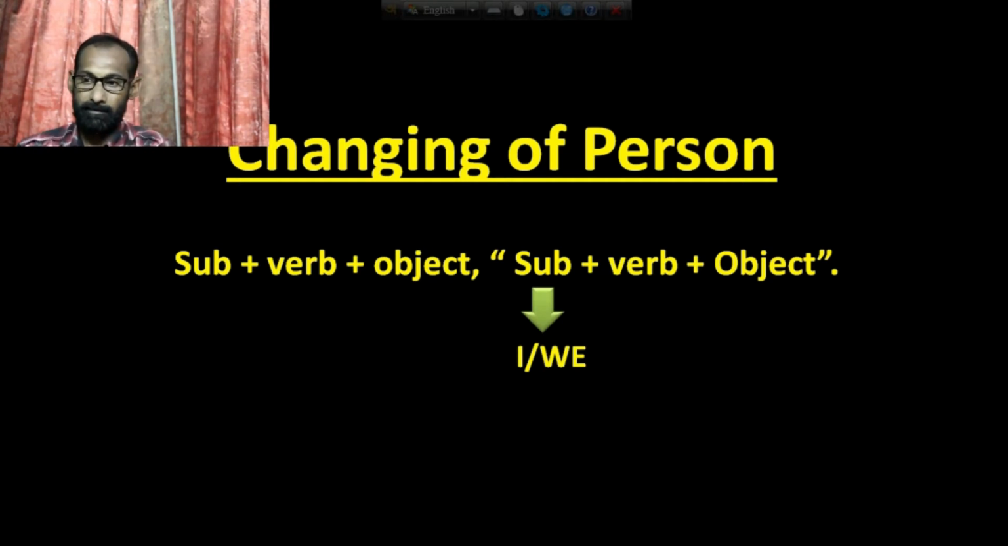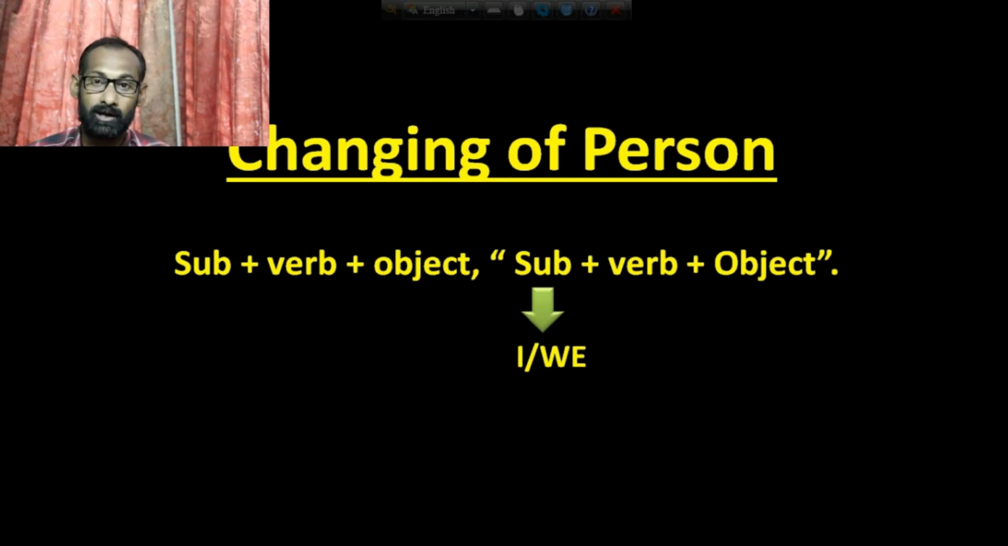I have written the structure of narration. Here is subject, verb, object, comma, and subject, verb, object inside the inverted comma. We know that the first part before the comma is called the reporting verb, and the second part inside the inverted comma is called the reported speech.